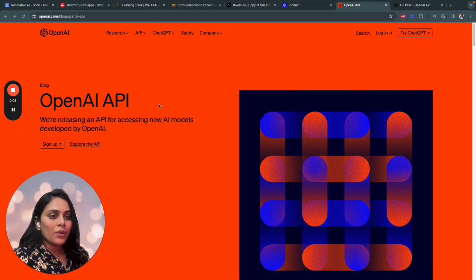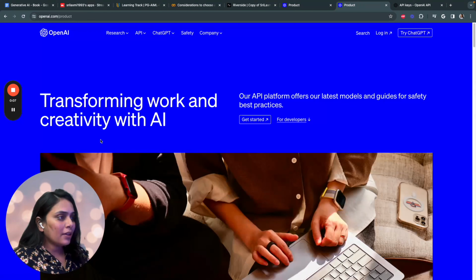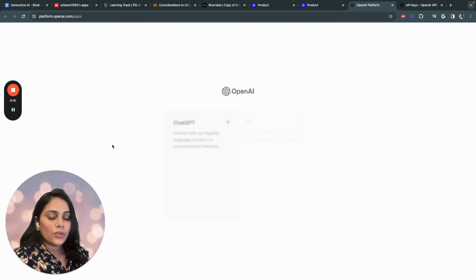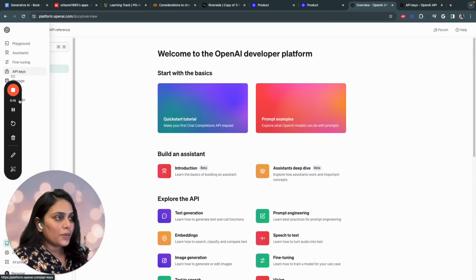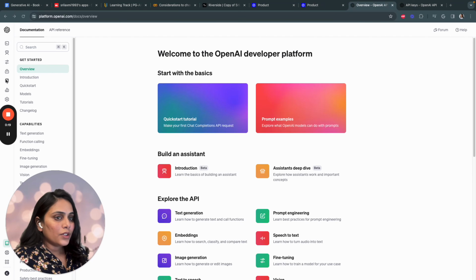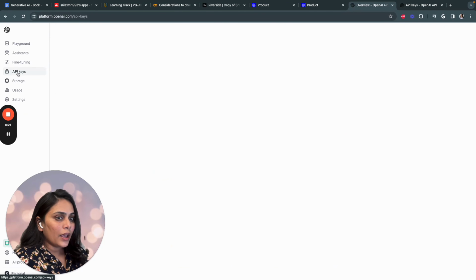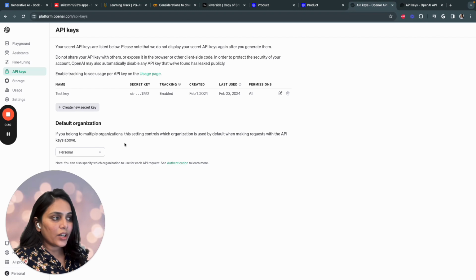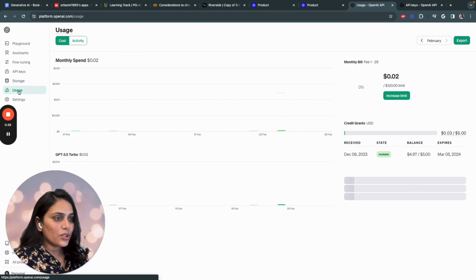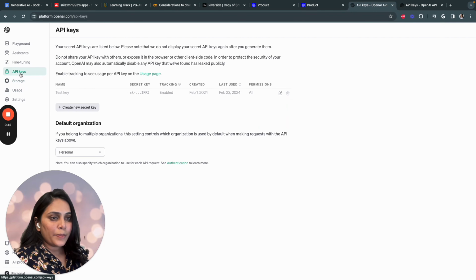Let me also quickly show you how you can get your API key. Head over to openai.com and click on Explore API. Just log in with your account. If you don't have an account, just create one and click on API. So you end up on the OpenAI developer platform. Once you're here, click on API keys and click on create new secret key. Just give it a name and create the secret key. I already have my secret key over here; save it in a very safe place. That's how you can get your API key, and you can also see the usage of your API key. Yeah, that's basically it.